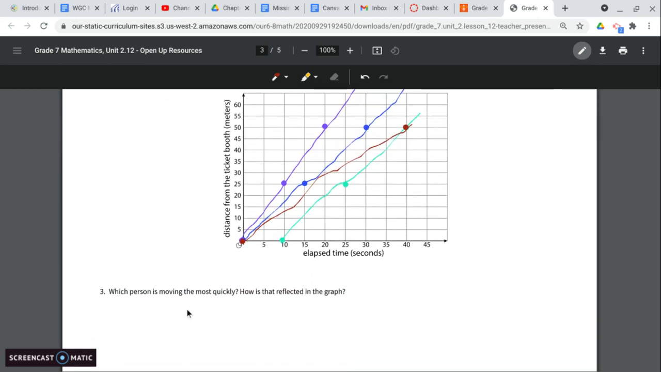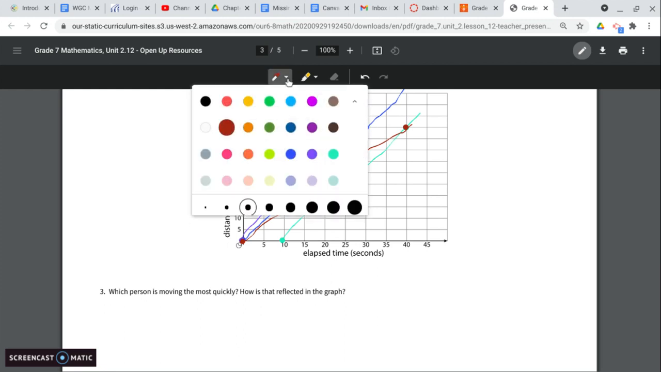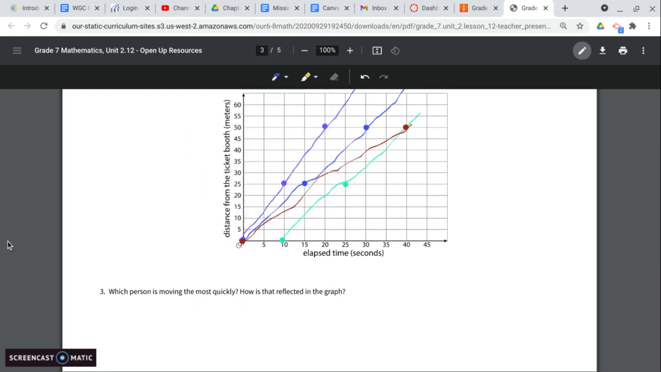So which person is moving the most quickly? How is that reflected in the graph? If we look at this, who has the steepest graph? Well, that would be the purple one. That'd be Lynn. So Lynn is moving the fastest. We can see that both from the table and from the graph. On the graph, hers is the steepest slope.